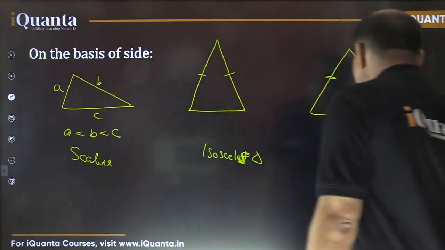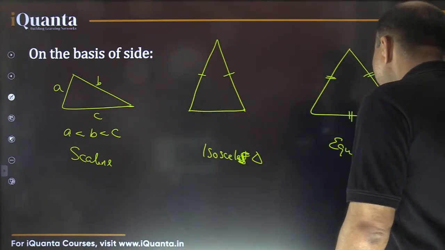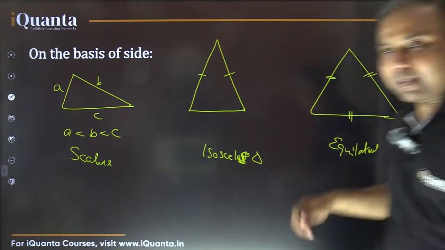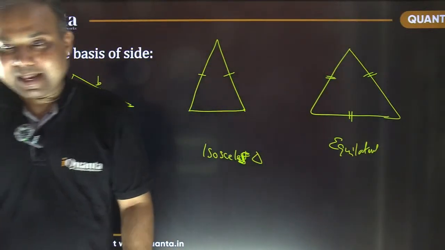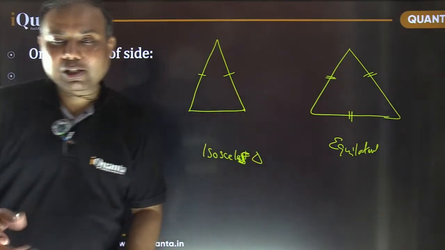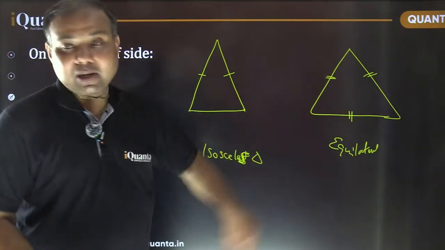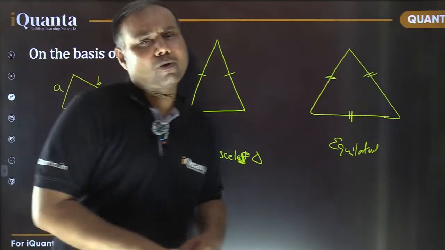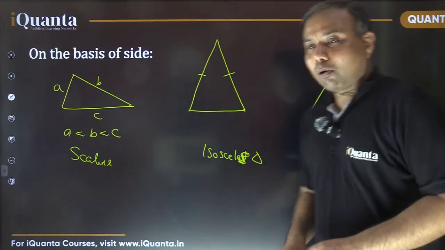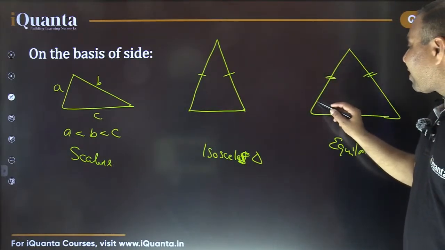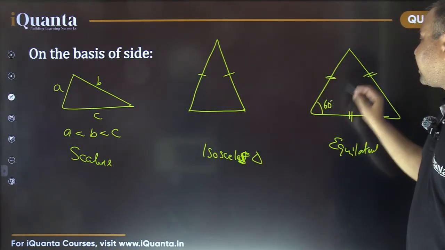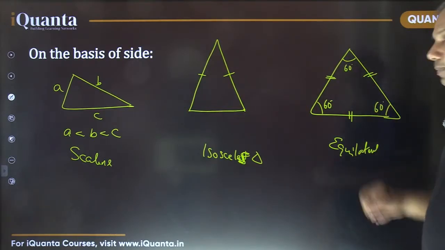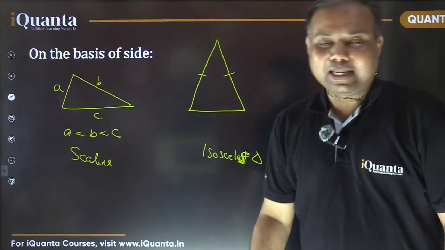Let's talk about all of these triangles quickly. What do you know about equilateral triangle except all the three side lengths are equal? What else? और क्या पता है इसके बारे में? In case of equilateral triangle, what else do we know? All the three sides are equal. Other than that, it is equiangular as well. All the three angles are also equal, isn't it? What is the value of each angle? It is 60 degrees. ठीक है ना? All the three angles are also equal.